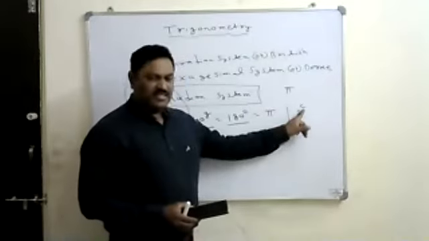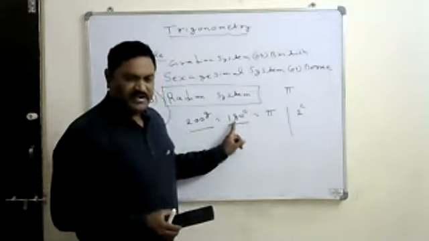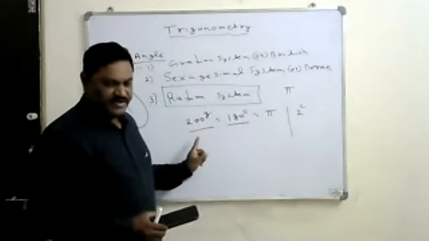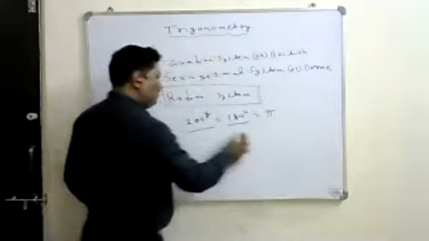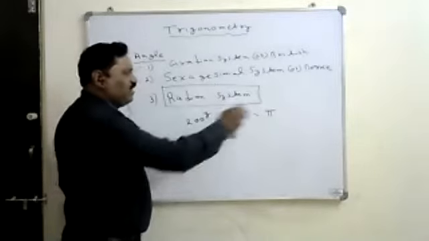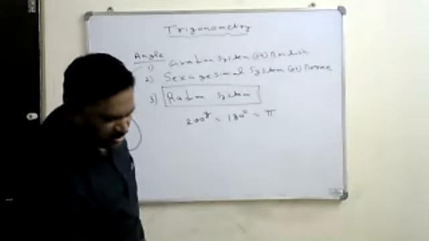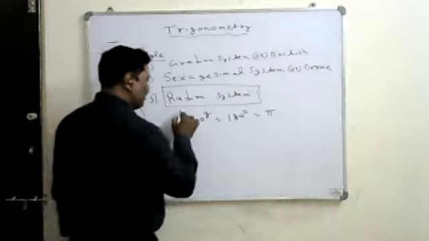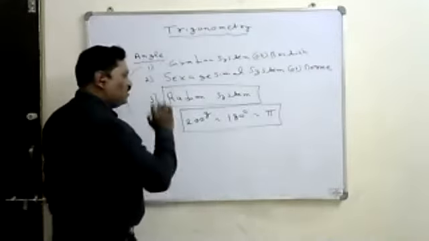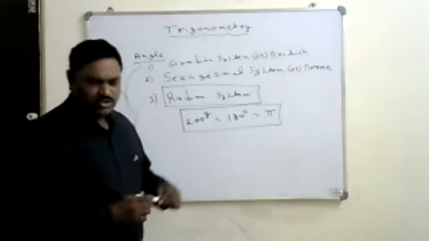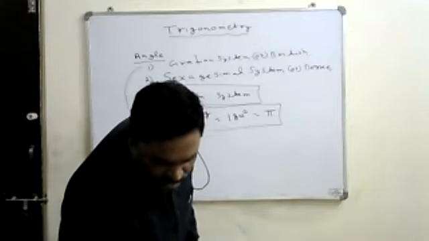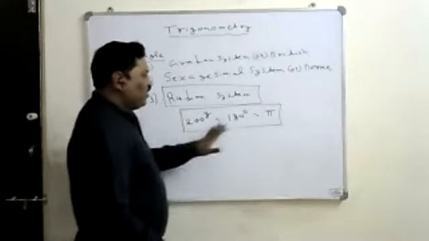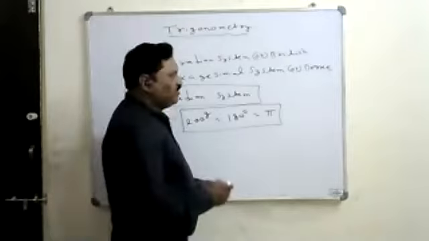So the radians you can also represent with a half circle like that. If there is a full circle, that is in degrees, and there is a g that is in gradients. Understand? So this is the relation between gradients, degrees, and radians. Now all the angles, you should understand in terms of radians only.